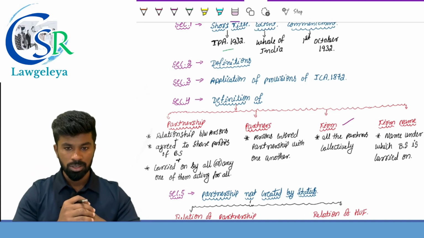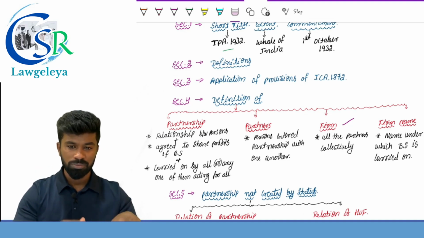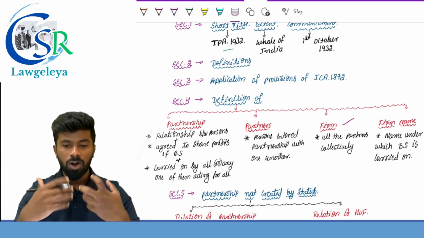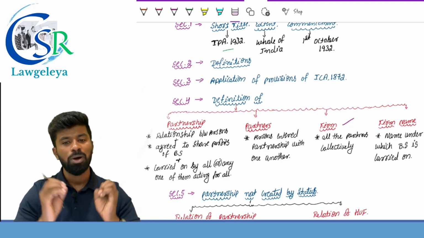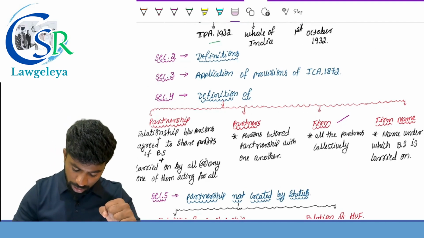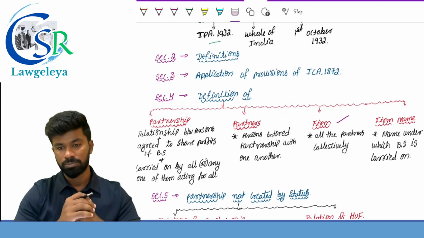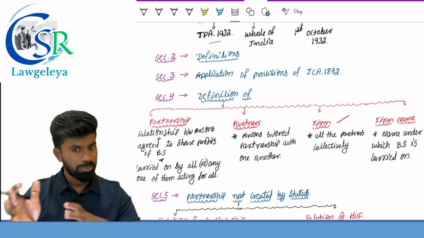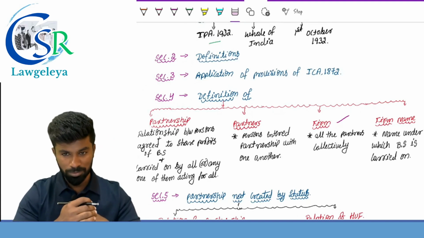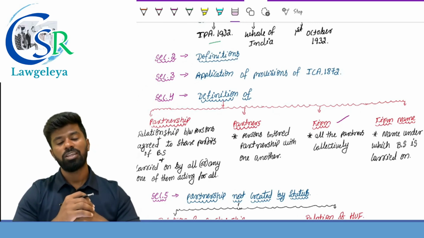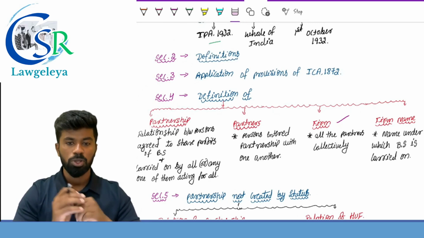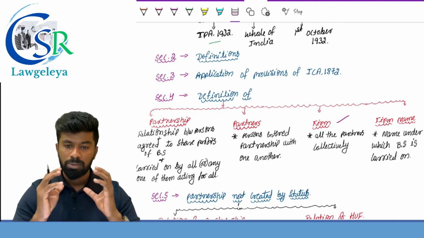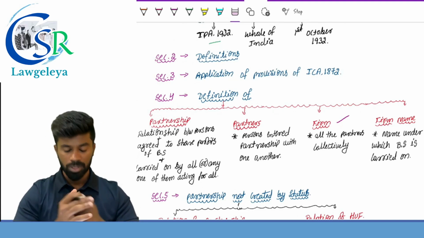Next we have partners, the persons who entered into a partnership with one another in a partnership firm, individually called partners. And all of them collectively or together are called the partnership firm. And the name under which they carry on the business is called the firm name. I repeat, the persons who entered into partnership with one another are called partners, all of them together are called the firm, and the name under which they carry on the business is called the firm name. Because a partnership firm does not have a separate legal entity, whenever we refer to it as a firm, it means all the partners together.